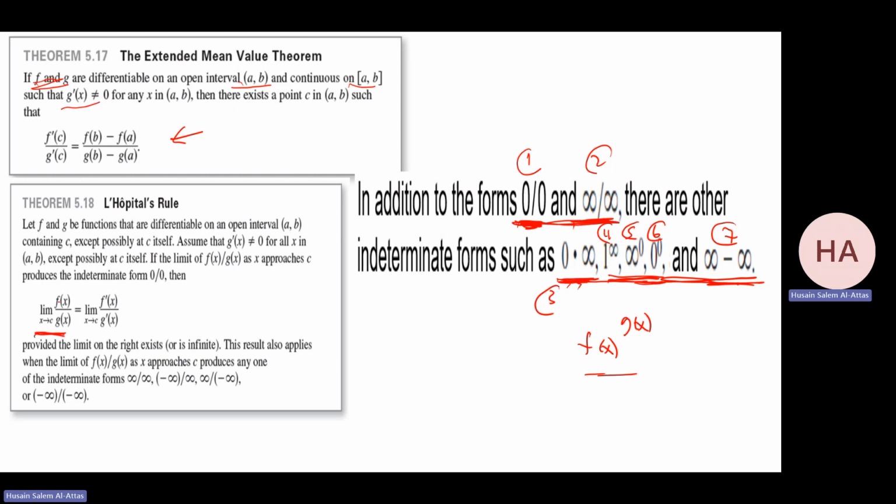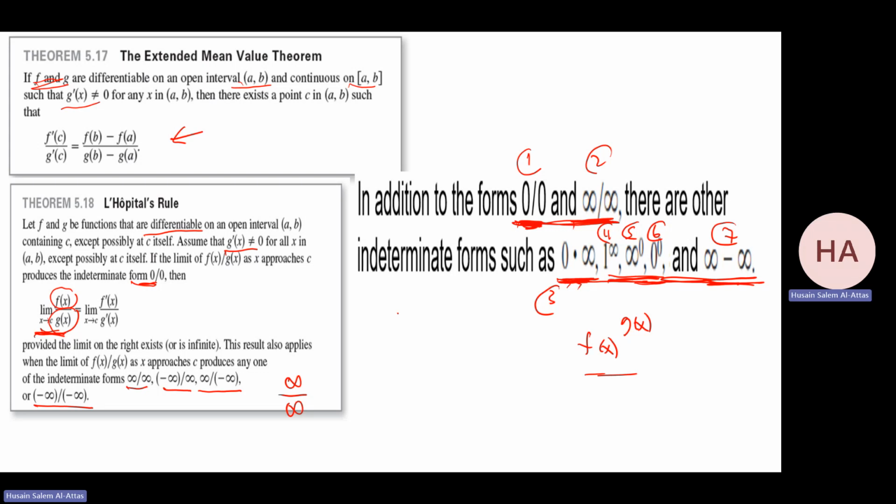Notice L'Hopital's rule will be applied if you have function over function, and the functions are continuous and differentiable on an open interval containing c, except possibly at c. As usual for the limit, we don't care about the value at c, whether it's defined or not. And g prime is not equal to 0, the denominator g prime is not equal to 0. If the limit as x approaches c produces the undetermined form 0 over 0, and the same thing for infinity over infinity, we can call it the infinity category. When I say infinity over infinity, I allow plus or minus. It's okay. Then what will happen?